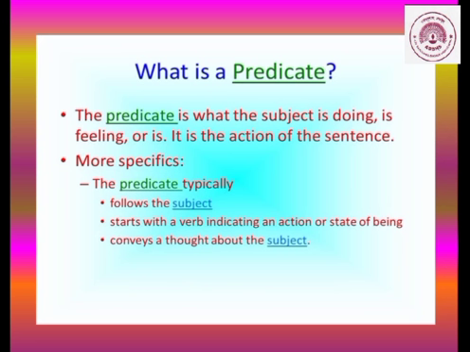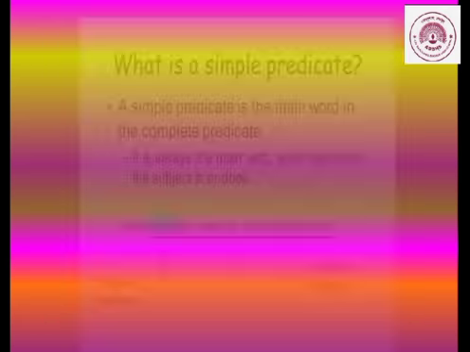It starts with a verb indicating an action or state of being. It starts with a verb many a time; exceptions are there. It conveys a thought about the subject, what the subject is doing, or it always talks about the subject. Okay, it gives information about the subject.